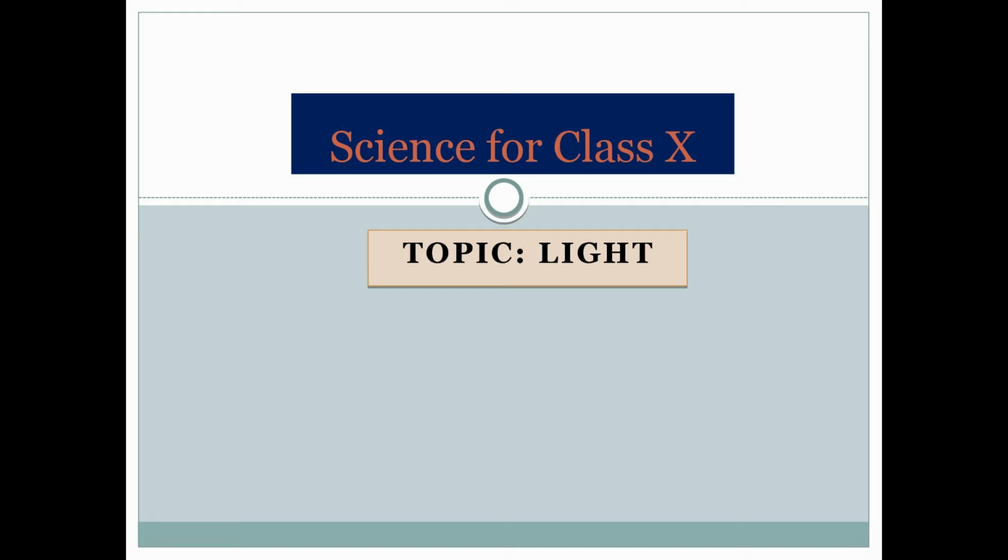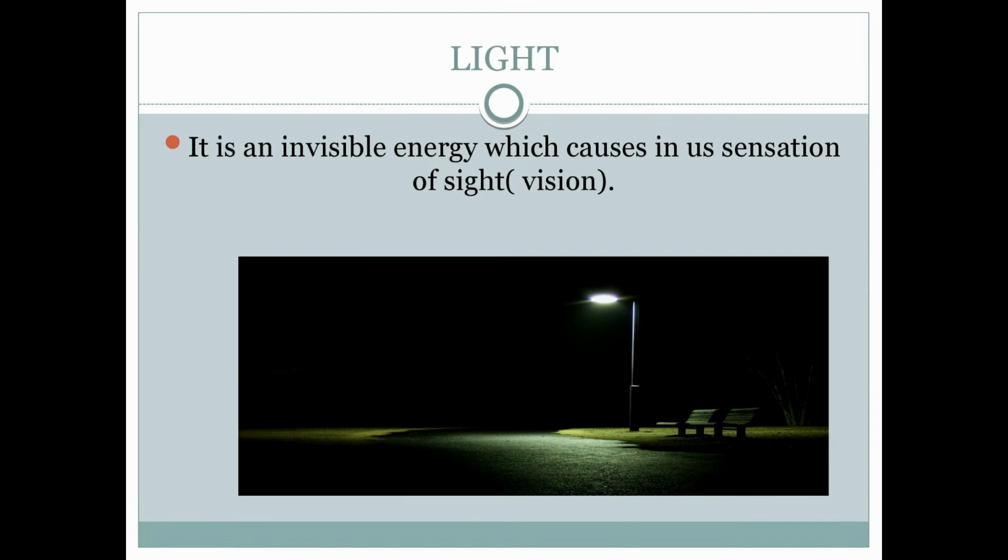Today we will discuss the topic of light. So light is an invisible energy which causes in us the sensation of sight, that is vision. You can see in the picture that in the dark we cannot see, but if there is light then only we can see. This street light helps us to see. So you can see the importance of light. Actually we cannot see, but in the presence of light only we can see anything. So light is an invisible energy.